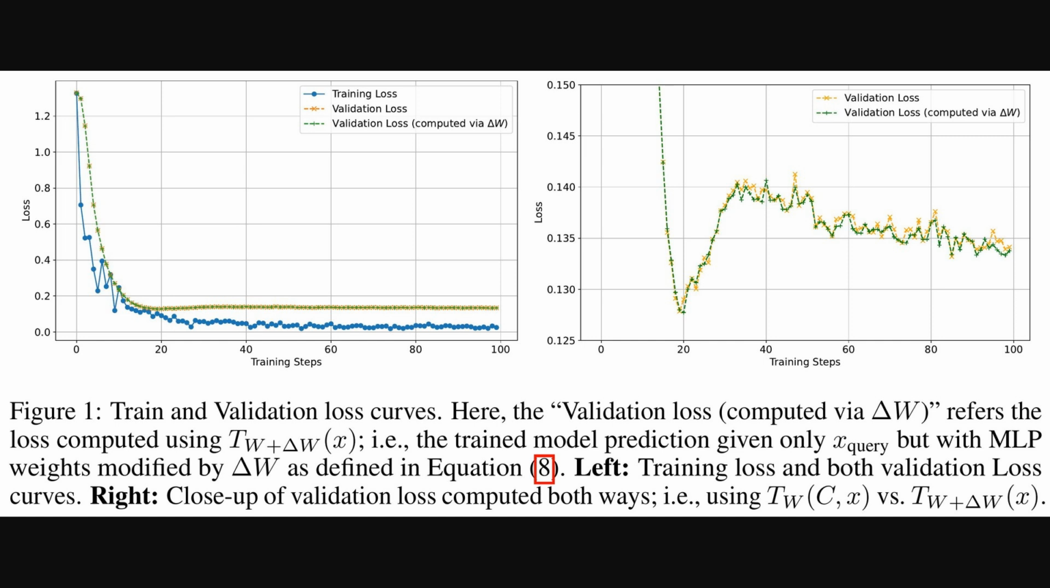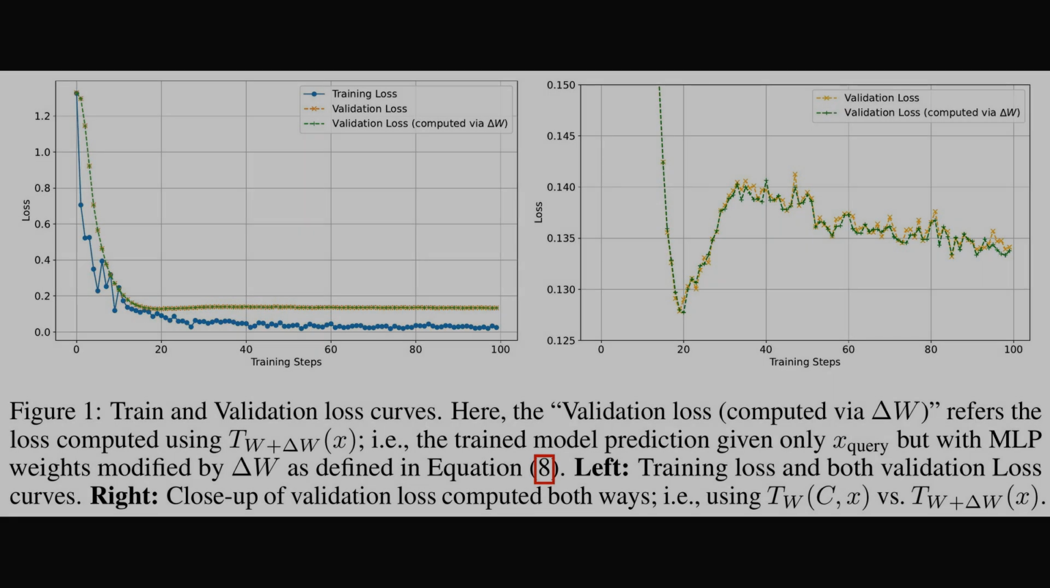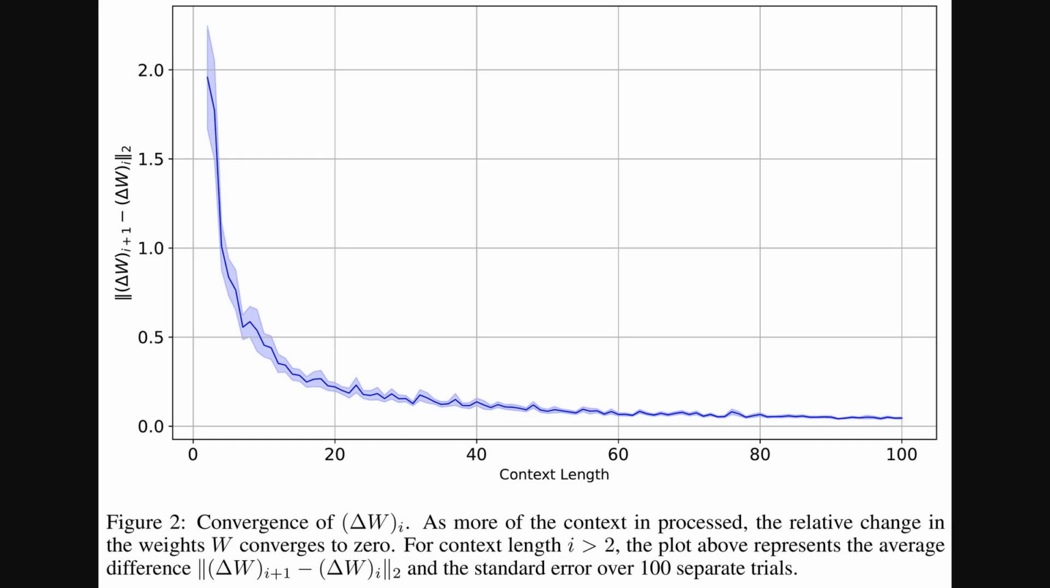The first is the standard way, where the model sees the examples in the prompt. The second uses their theory. It takes the examples away and instead applies that implicit weight update. And as you can see, especially in the close-up on the right, the two resulting loss curves are almost perfectly identical.